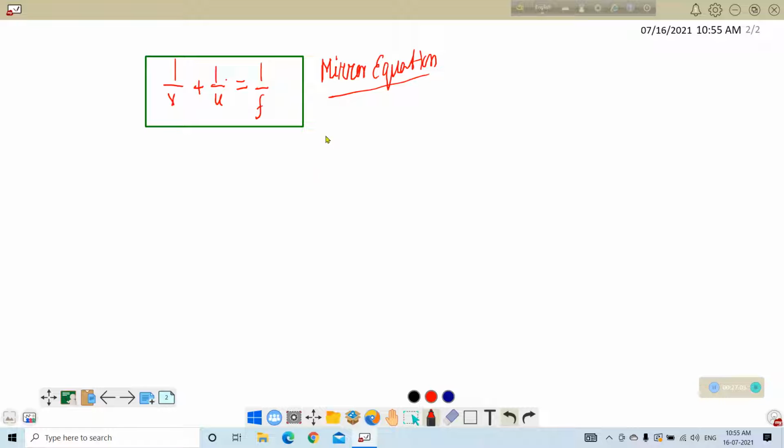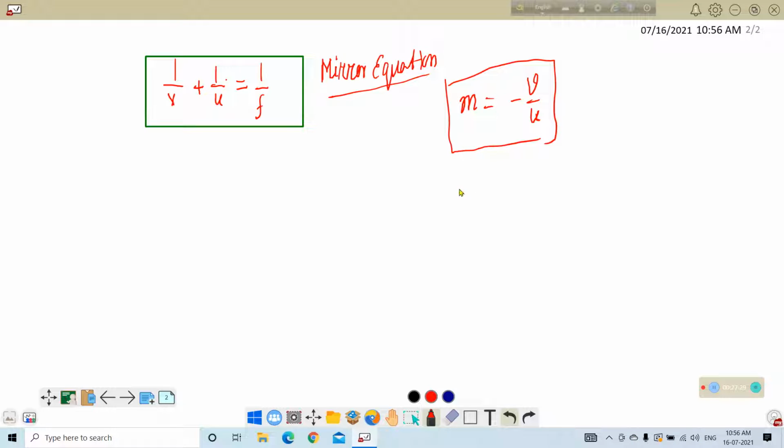And the magnification of the image, termed as m, is equal to minus v by u. That means negative of image distance by object distance. This is magnification.